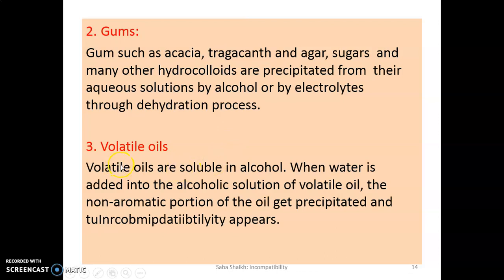Third is volatile oil. Volatile oils are soluble in alcohol. When water is added into the alcoholic solution of volatile oil, the non-aromatic portion of the oil gets precipitated and in turn incompatibility appears.